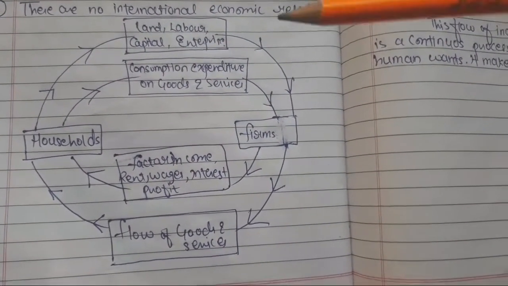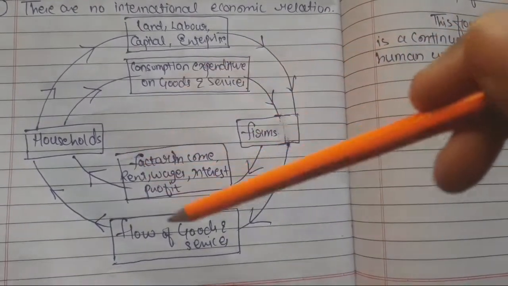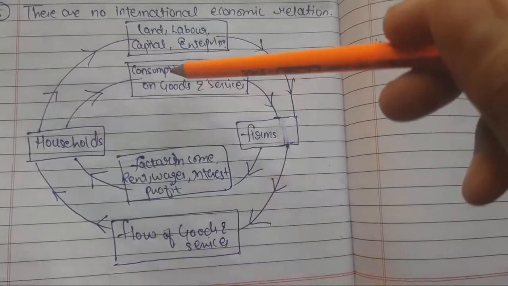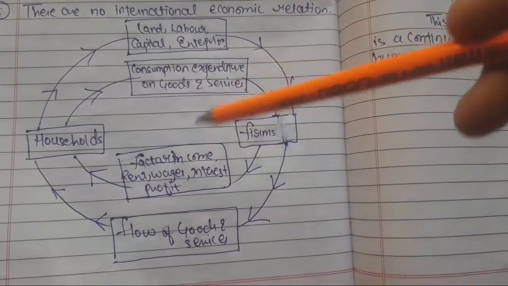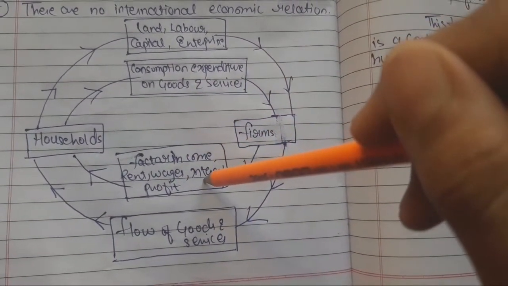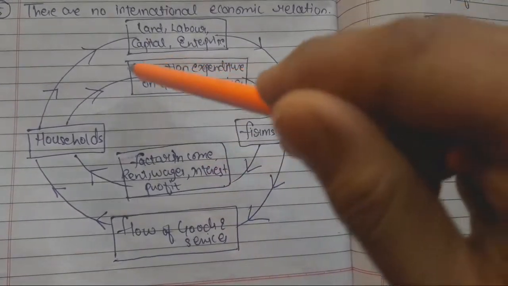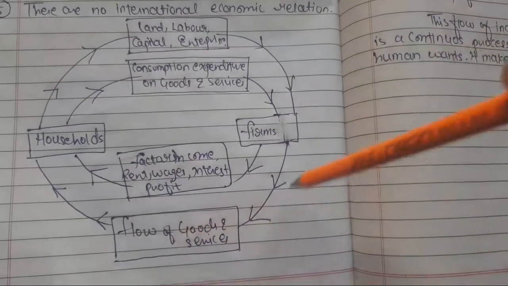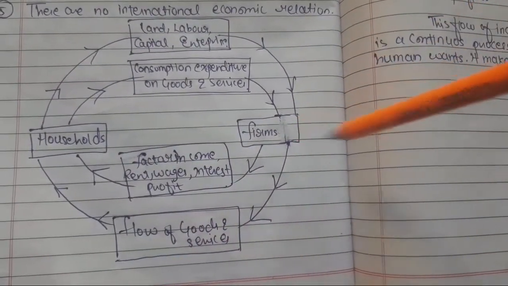Now you can see this inner section. This is known as the money flow, because here the consumption expenditure is going on and here the payment of factors of production is going on. So the inner flow is known as the money flow, and the outer flow is known as the real flow. This is how you can understand it.